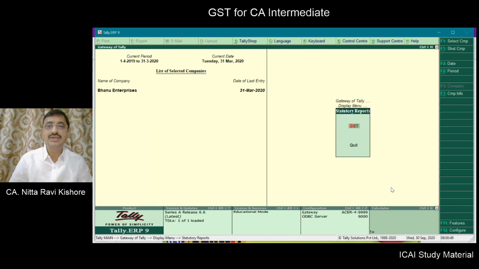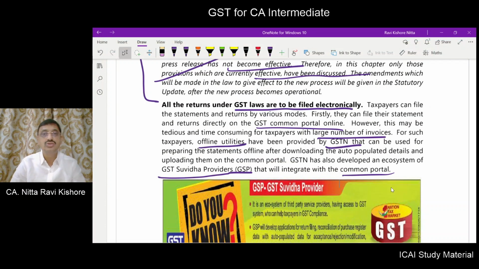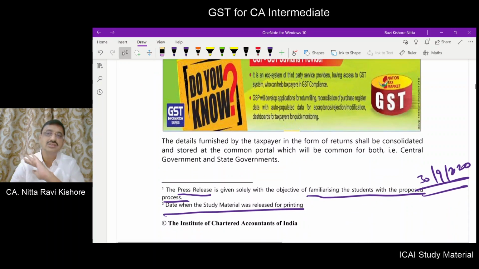Okay, so there are many modes. One is you can directly log into your common portal. There you can populate the entries, or the GST Suvidha providers will give you, or the GST portal itself gives you offline tools. Through that you can do, or the GST Suvidha providers integrate with the common portal. Through that also you can do. It is at your convenience.